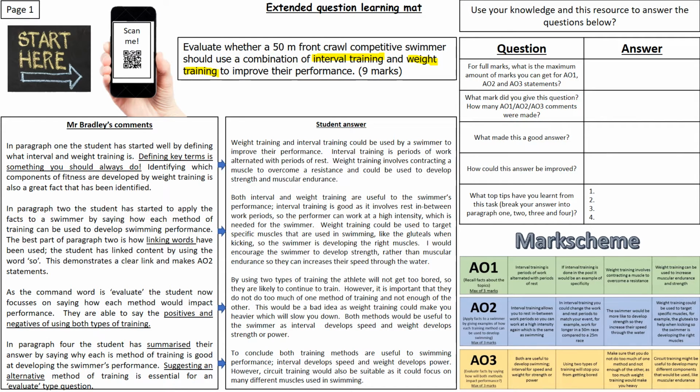Okay, the next thing I want you to highlight in this question is the qualifier. Now the qualifier is what you are going to be linking your answer to. It often could be a type of performer, a named activity or sport, or it could even be some of the content terms or some of the topic words that you've already highlighted. It's really important though that you know what to link your answer to. So press pause on the video and highlight any qualifier words that you have found in this question. Press pause now and complete that task.